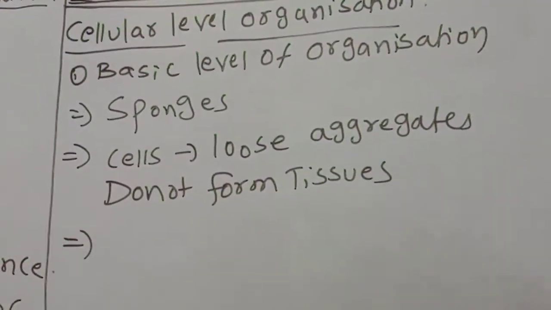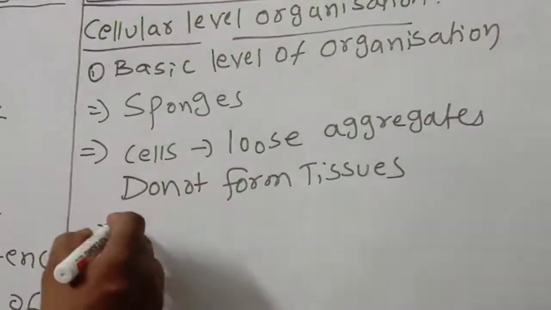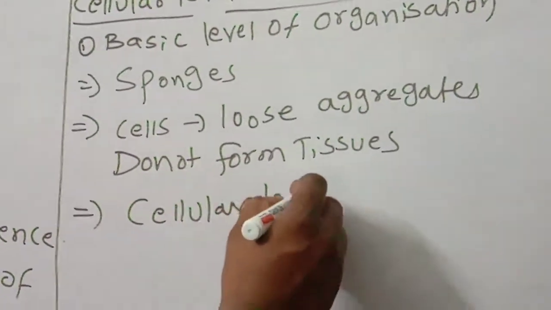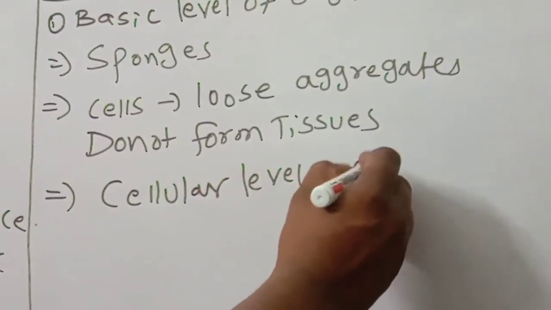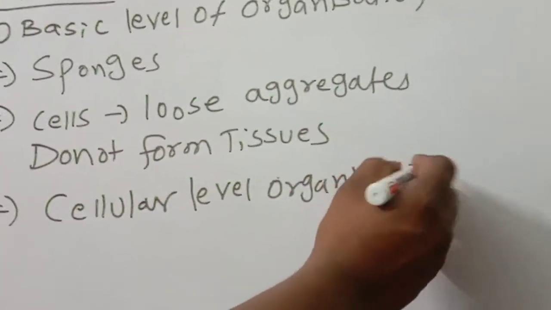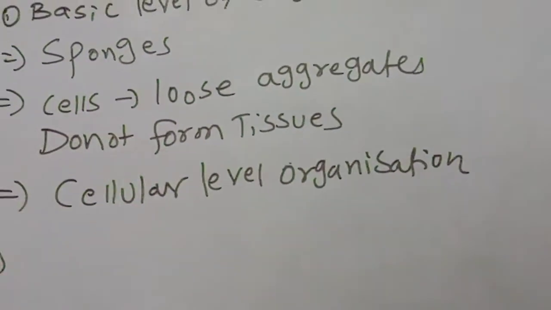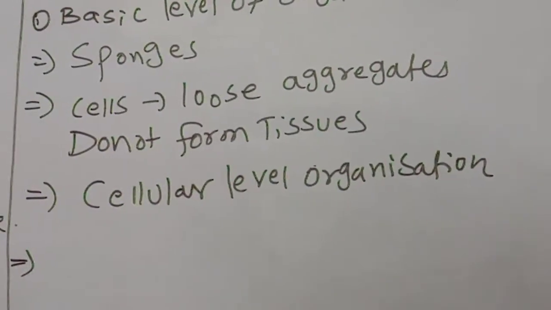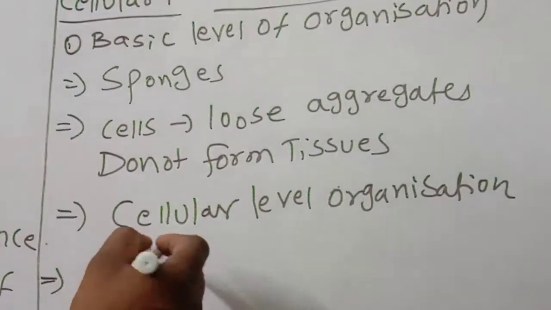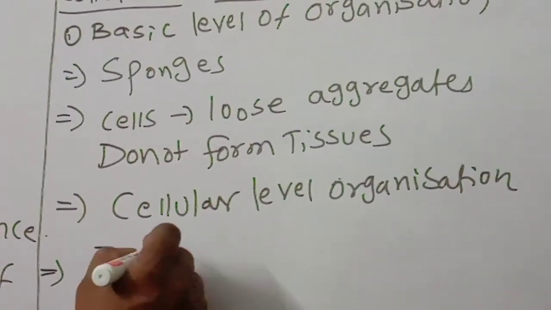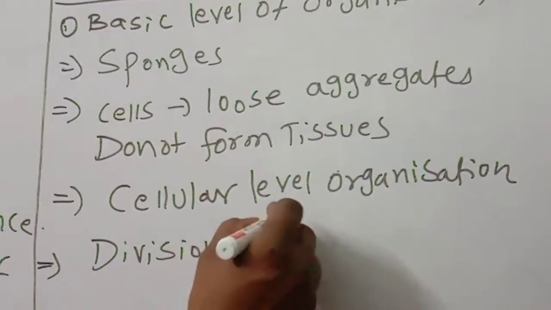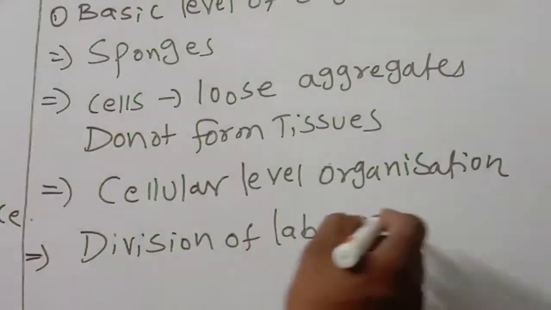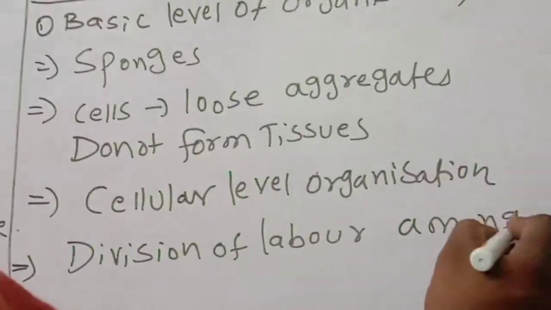They exhibit only cellular level organization. The next important thing is division of labor among the cells.